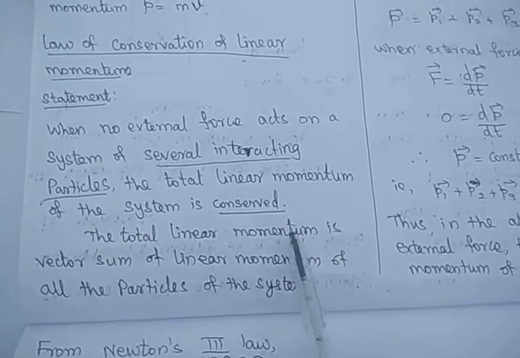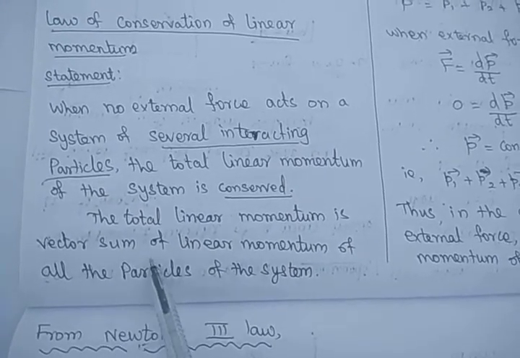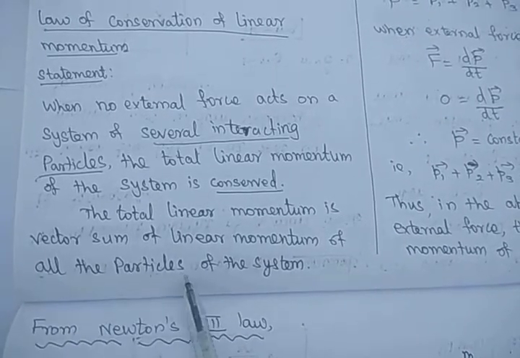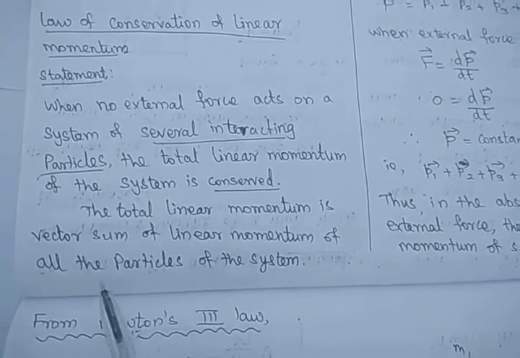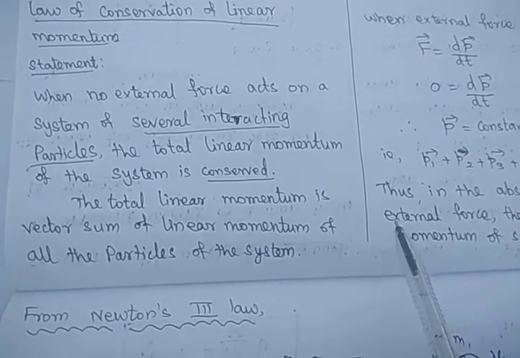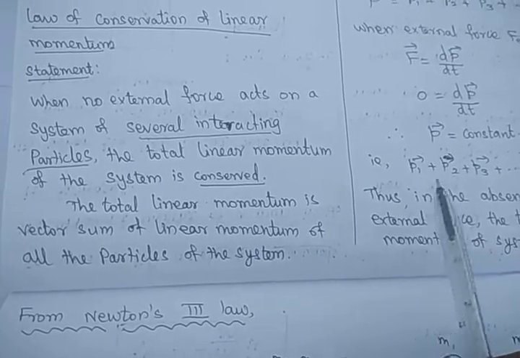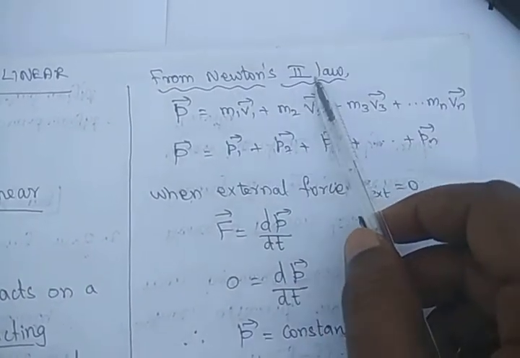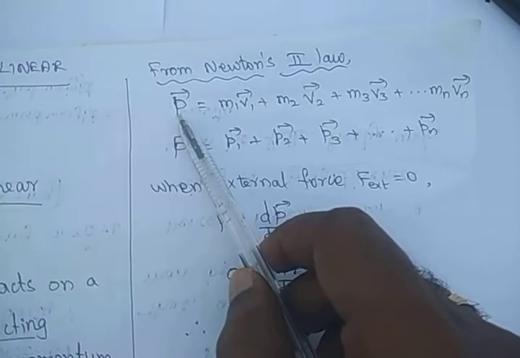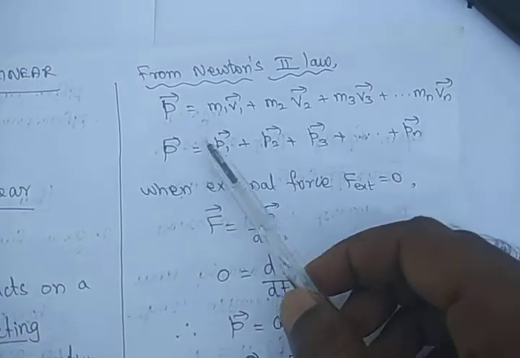We can state the same law of conservation of linear momentum in other words. The total linear momentum is the vector sum of the linear momentum of all the particles in a system. That is the total system momentum. The body momentum is equal to the individual momentum of each particle in the system. So from Newton's second law, we are going to prove the law of conservation of linear momentum.